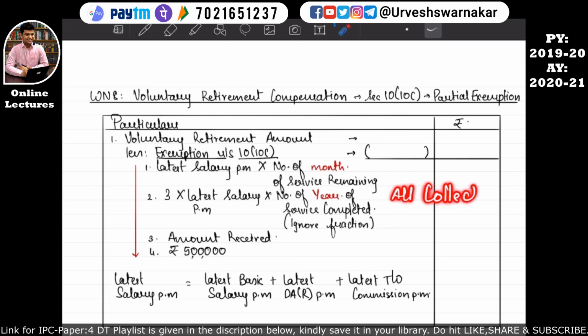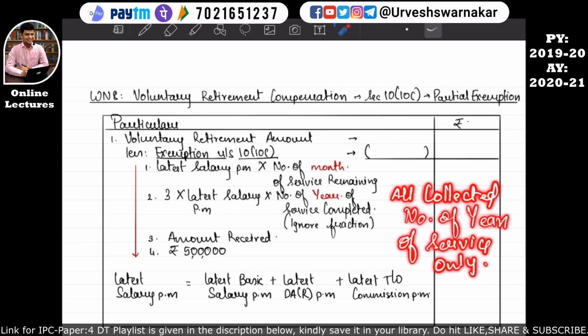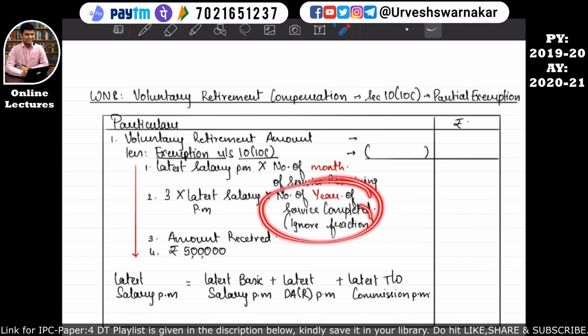all completed number of years of service only. That means not even half of the year will be considered in this. I hope this is quite clear to you all. Or the amount received, or 5,000 maximum, whichever is lower of these 4 will be considered over here. And the balance amount, whatever is derived over here, will be taken into the computation of income from salary. I hope this is quite clear.